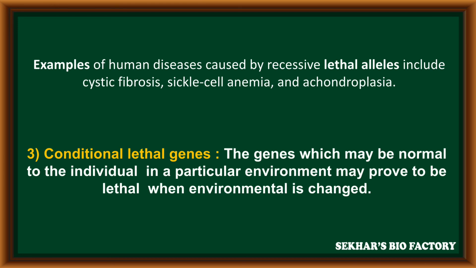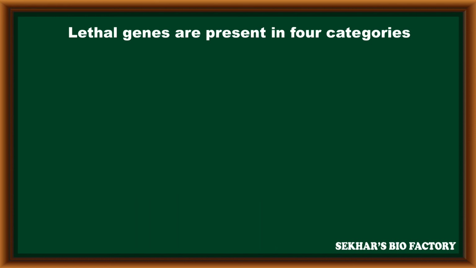The third type is conditional lethal genes. The genes which may be normal in an individual but in a particular environment may prove lethal when the environment is changed. Such genes are called conditional lethal genes. That means in certain conditions only the gene combination becomes lethal, and in such condition the organism will die. These are called conditional lethal genes.